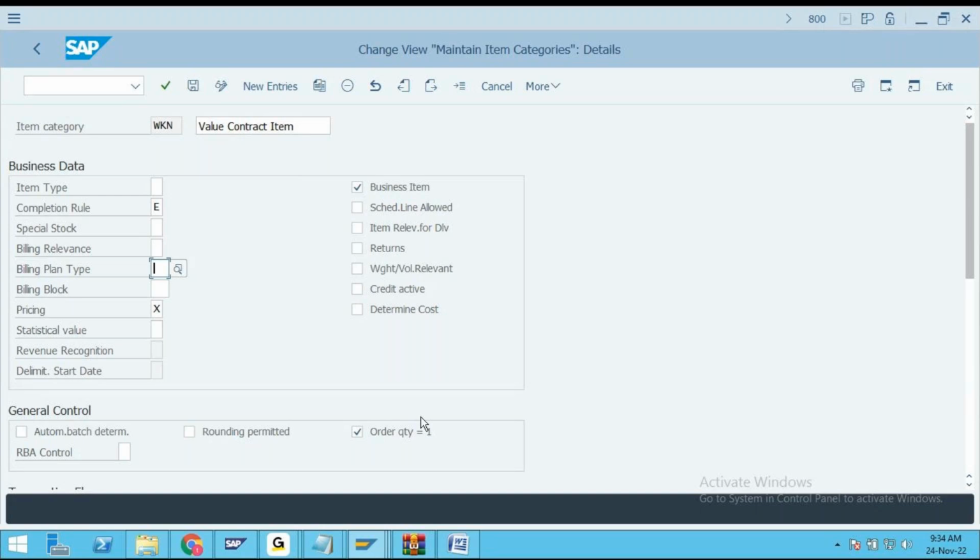Sir, we are activating this feature, order quantity is equal to 1. So what happens? Internally the system assumes that by default it is going to consider the quantity as one piece. That's how it works.